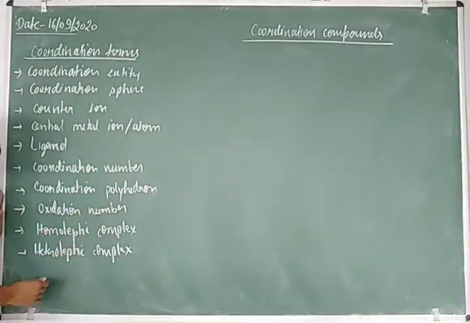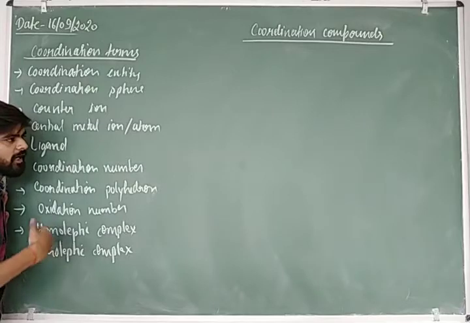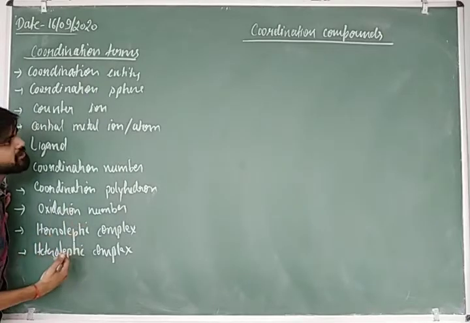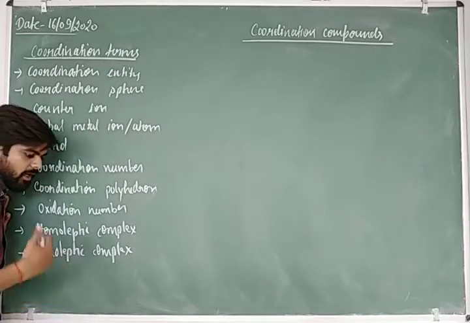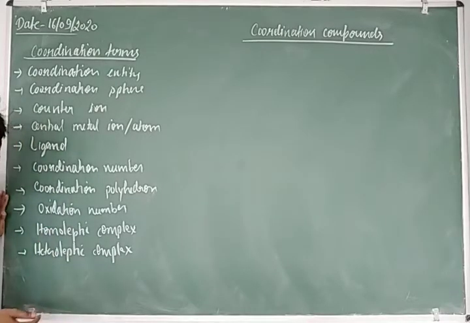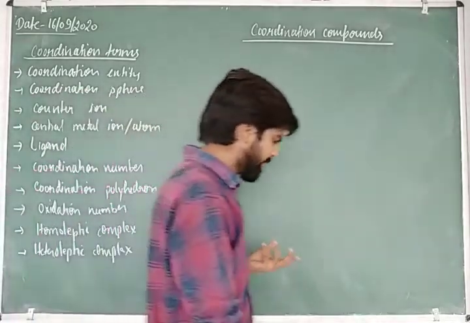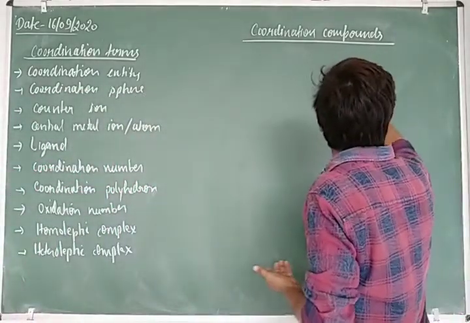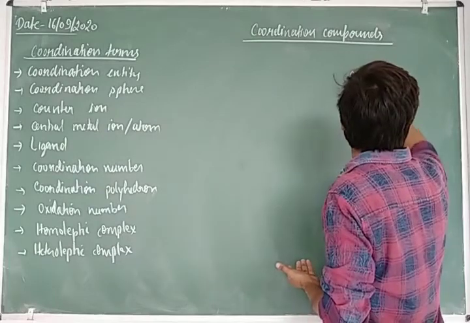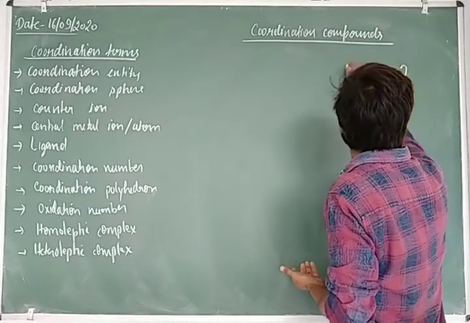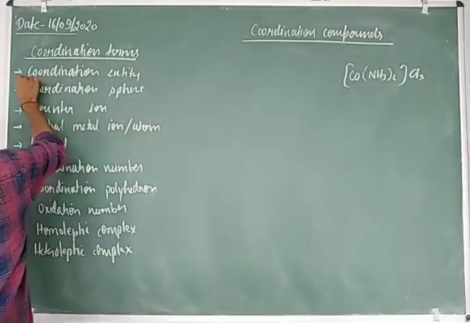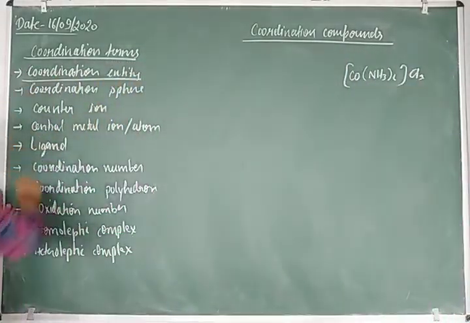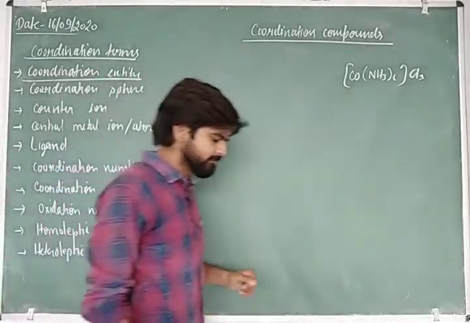These terms will help us understand what the coordination compound is, how we can identify the coordination compound, and how we can deal with the coordination compound. So let us take an example like [Co(NH3)6]Cl3, and let us discuss them one by one. The first one is your coordination entity. So what is the coordination entity?